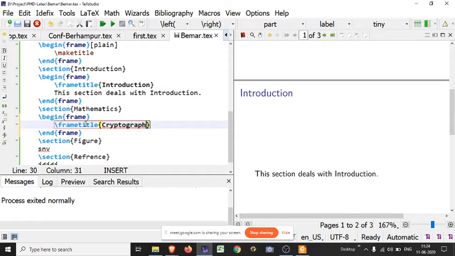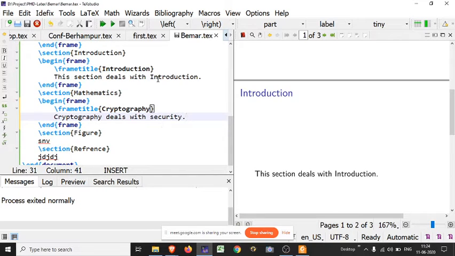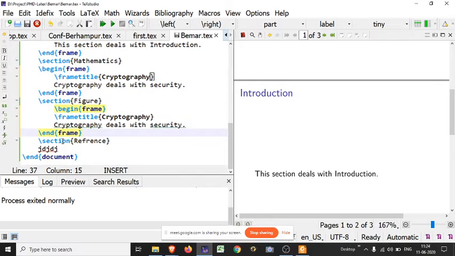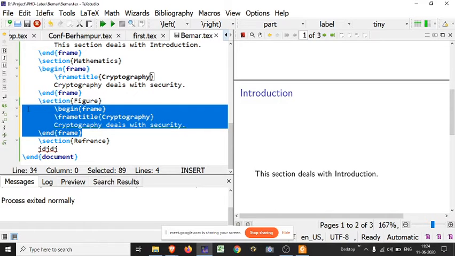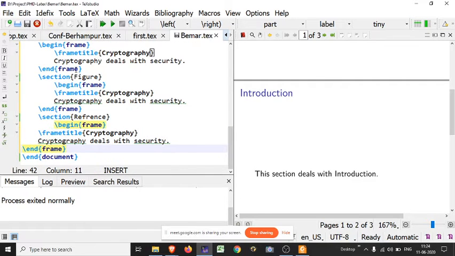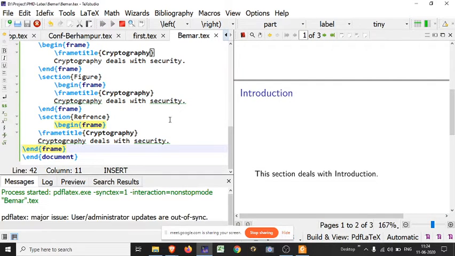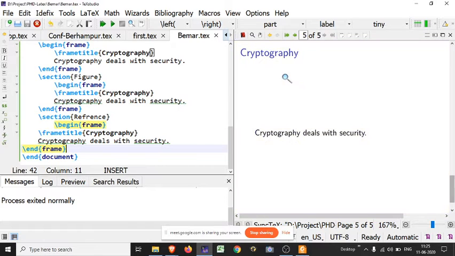Cryptography. Okay. Now I am writing some content, and I just copy paste this to show you. I do not want to write more, so I am just copy pasting. Okay, now see. Look here, this is the first page. To show the change, I am writing 1 2 3 so that you can view the change.